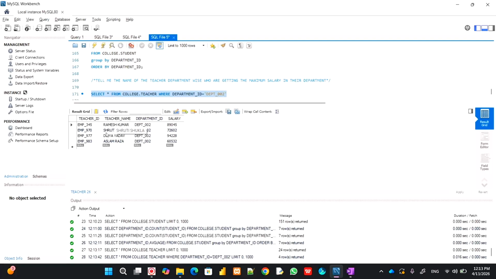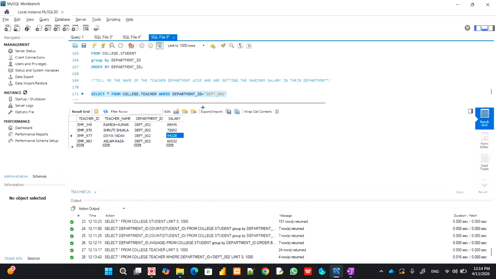Ramesh Kumar, Shruti Shukla, Divya Yadav, Aslam Raza. They are from department 002. Now in which who is having the maximum salary, if you see, so 90, 89, 72, 94, 60. So Divya Yadav is having the maximum salary.